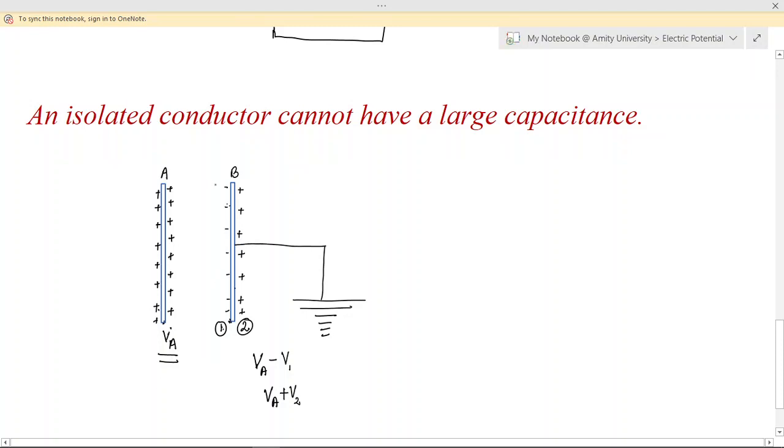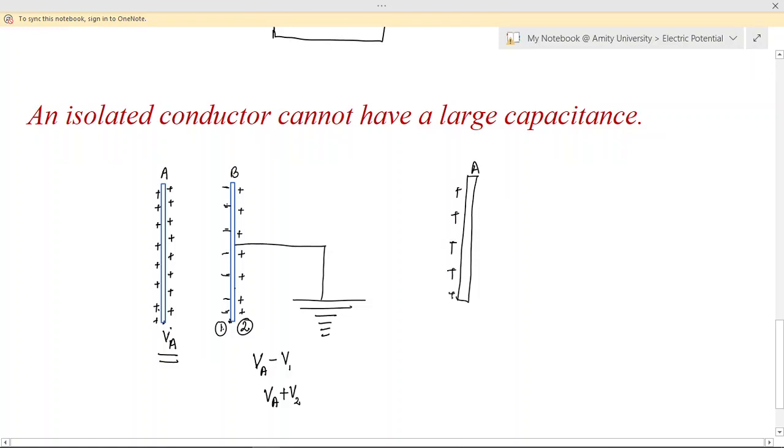Then what will happen? This negative charge is bound to plate A, right? Will be bound to the positive charge of plate A. So the positive charge on the other side gets neutralized. The electrons from the earth, they just neutralize the positive side. So finally what have we obtained now? We have obtained this plate A, which was having the positive charge all around.